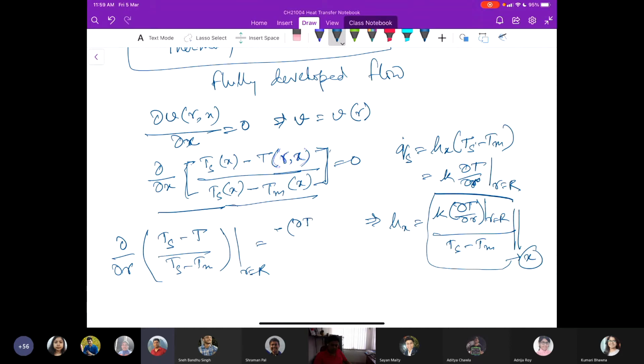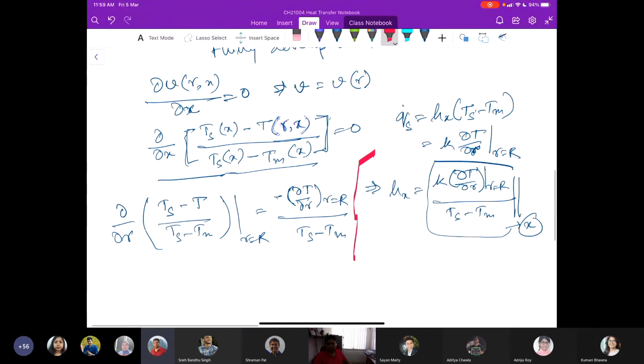It is basically del T by del r at r equals capital R divided by Ts minus Tm. Agreed? Yes, sir. Okay, which in fact is not a function of x.